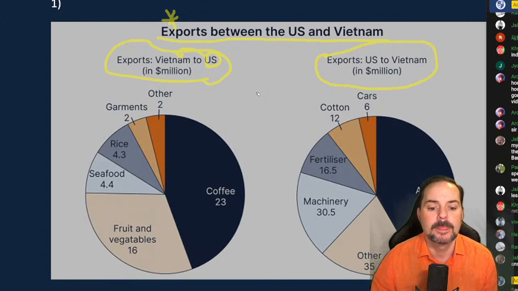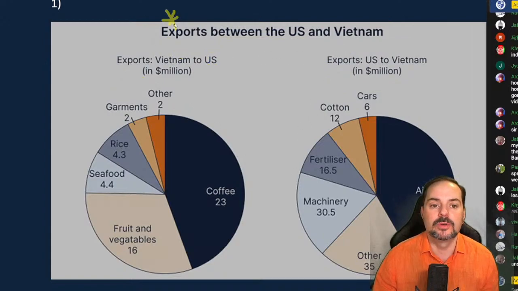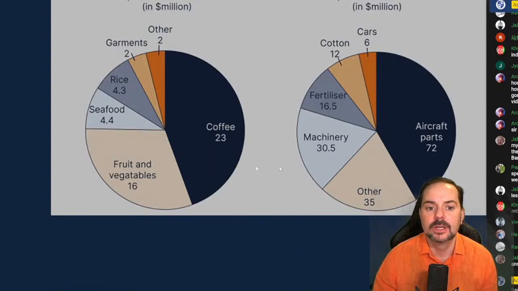All right, and then we take a look at the actual graphs themselves, okay? So here are the two pies.